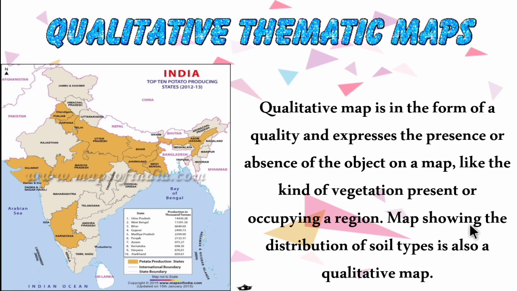So a qualitative thematic map represents a certain quality of a particular place. For example, the soil map. So the soil map is an example of a qualitative map. It expresses the quality of the soil of a particular place.